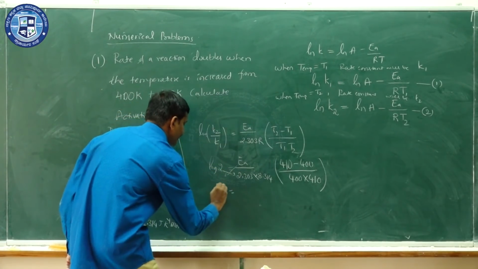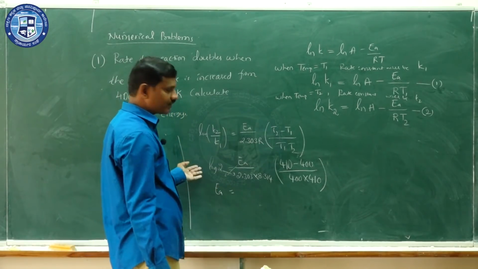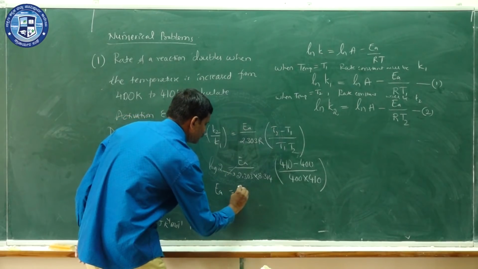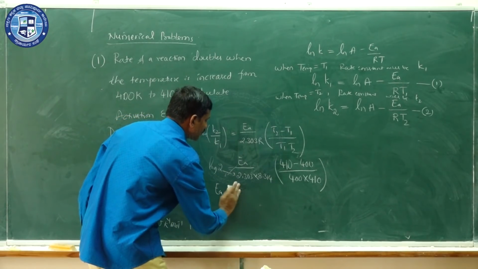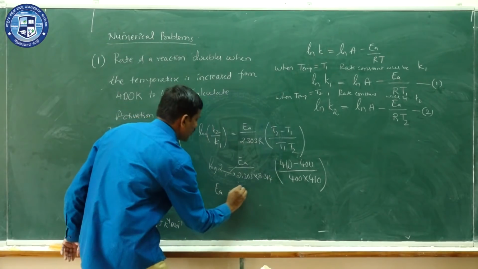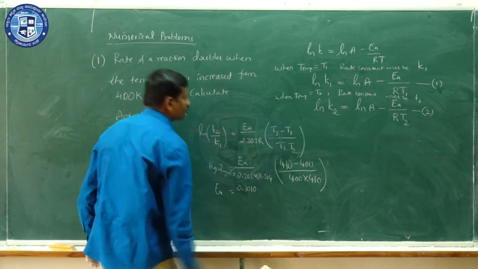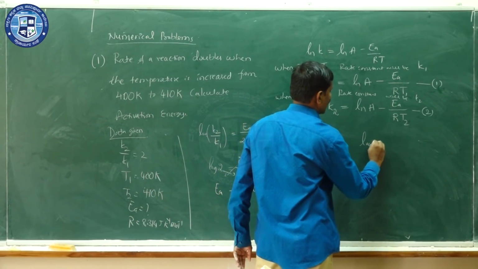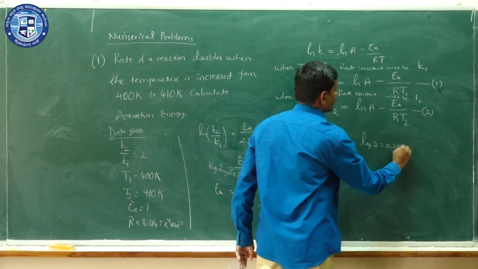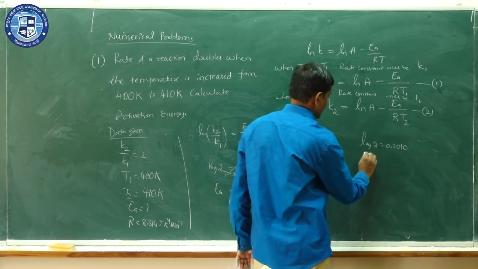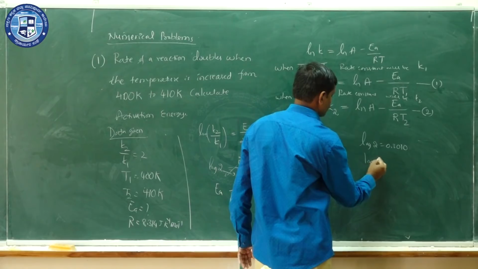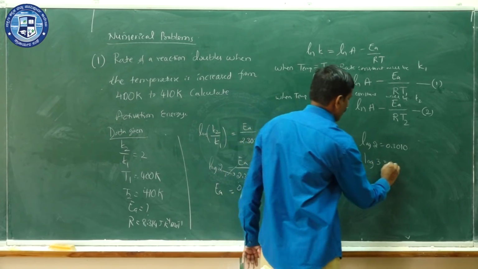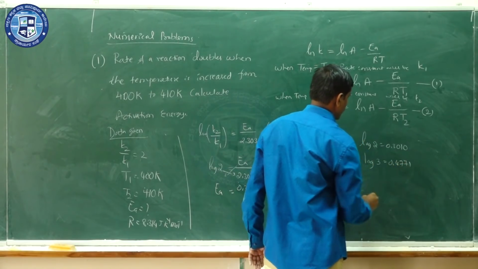Okay. So here EA, that is the activation energy, is equal to log 2 value, it is 0.3010, that you have to use. Remember, you must be thorough with certain log values. Log 2 is 0.3010. Log 3 is 0.4771.